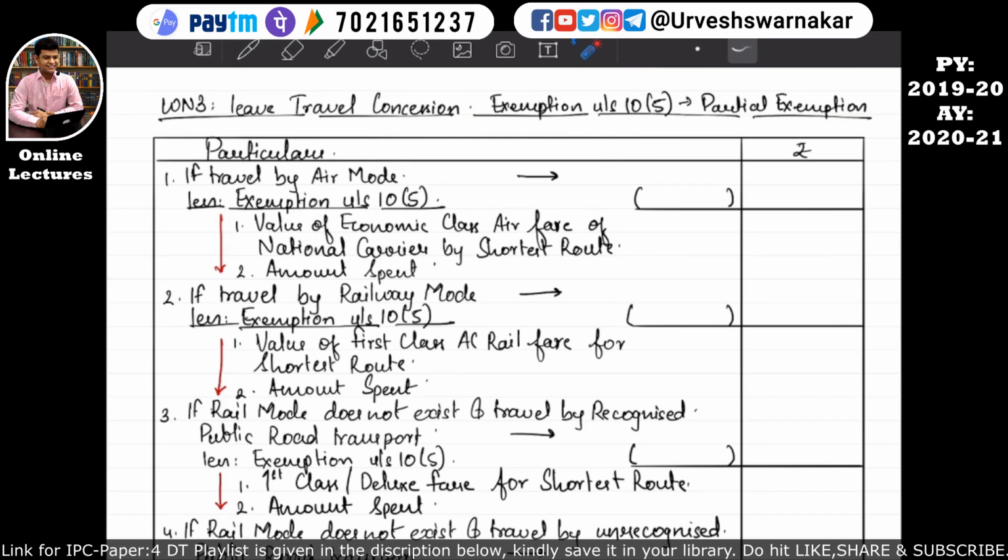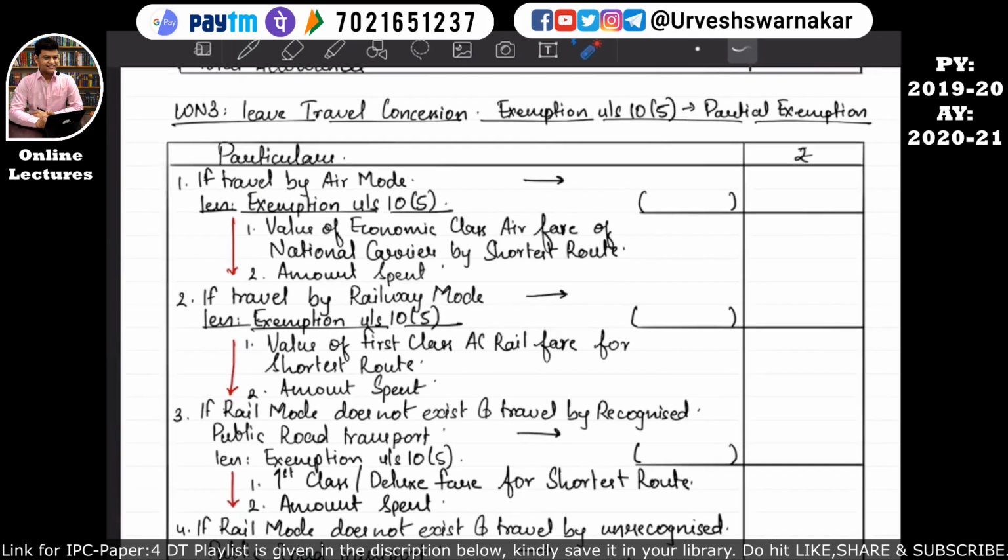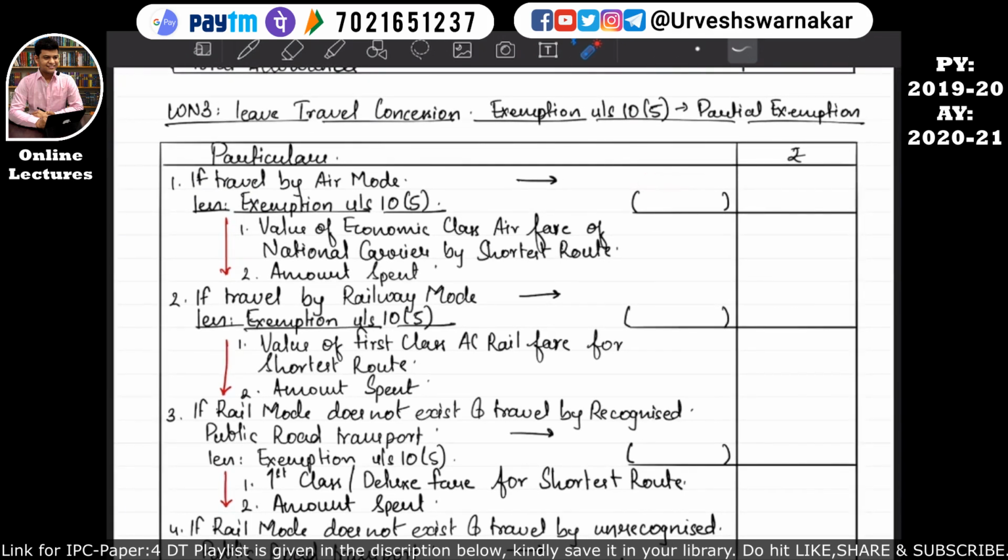So let's understand this. If an assessee is traveling by air, whatever concession the assessee has received, we will write it over here, and then we will calculate the exemption under section 10 subsection 5. The exemption will be calculated in this manner. Don't worry about all this written in point number 1 and point number 2, because the question will have to specify all this, but in real life it is very difficult to calculate all this stuff. That means the exemption under section 10 subsection 5.